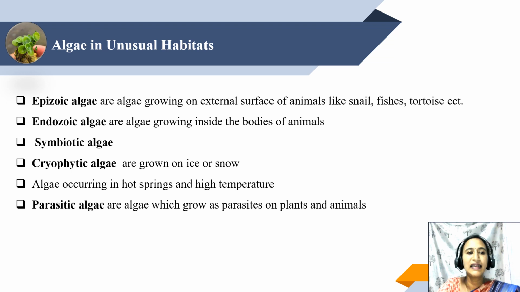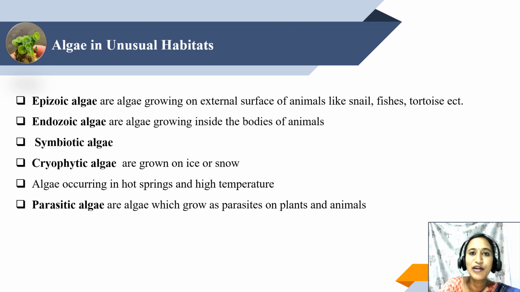Okay, next, on the continuation of unusual algae, you can find algae growing in epizoic condition. What do you mean by epizoic? Epi means on the outer surface. So you can find algae growing on the shells of animals. That is, you can find algal growth on snails, fishes, tortoise, etc. These are called epizoic algae. Interesting, right?